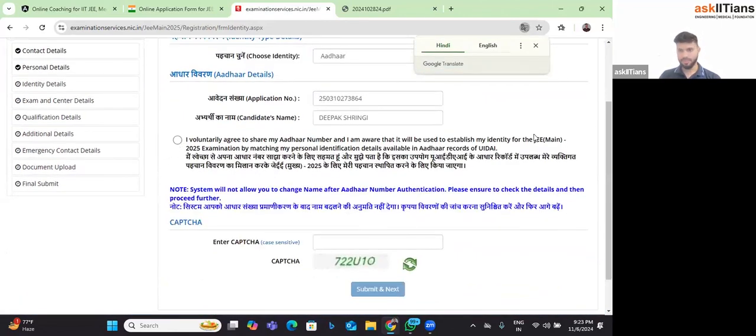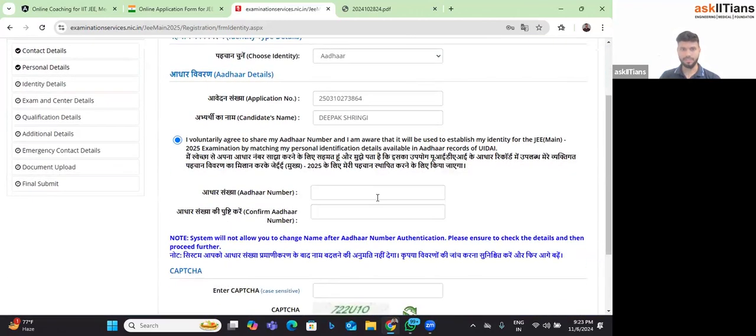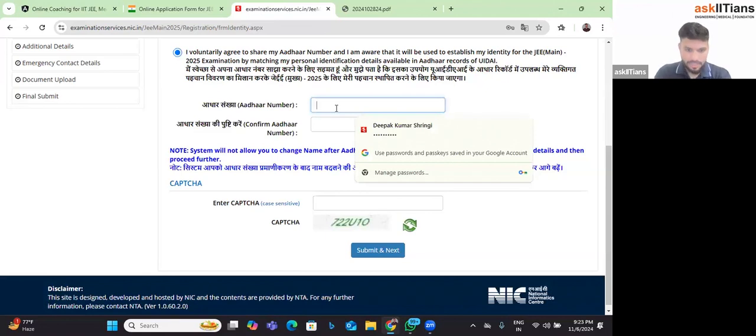And so this is a question that they're asking. I volunteer to share my Aadhaar details that everybody will ask. So just click on that, yes. And then I will fill my Aadhaar details.